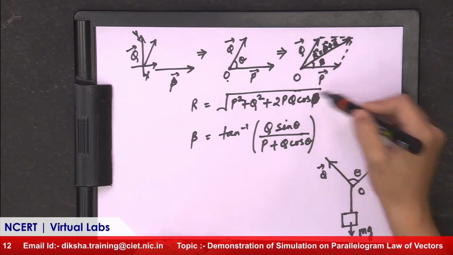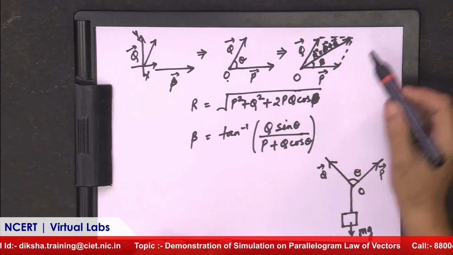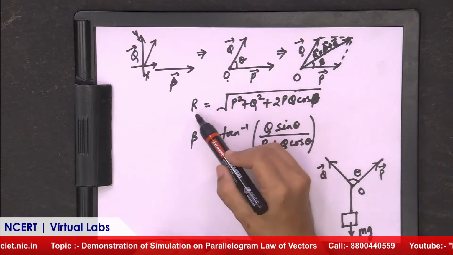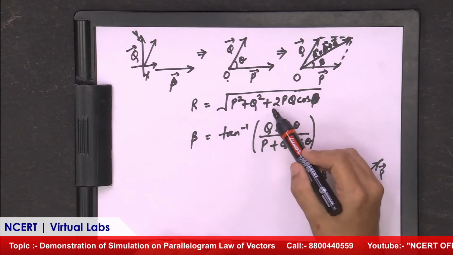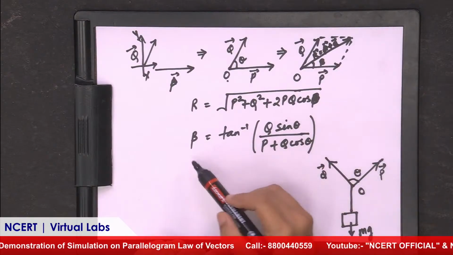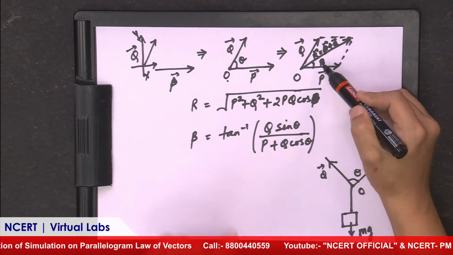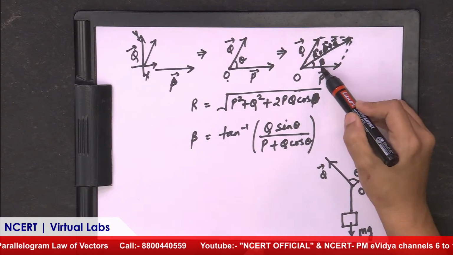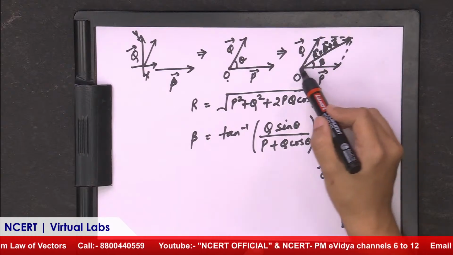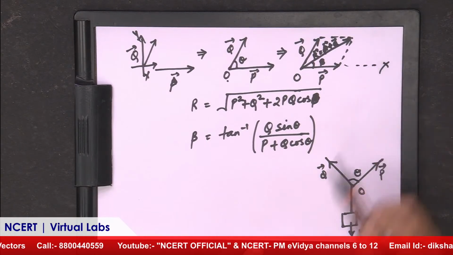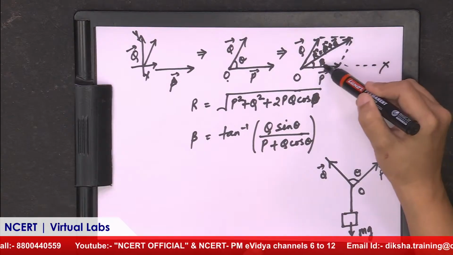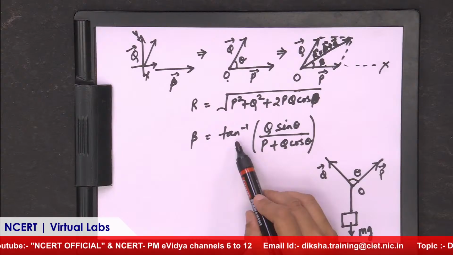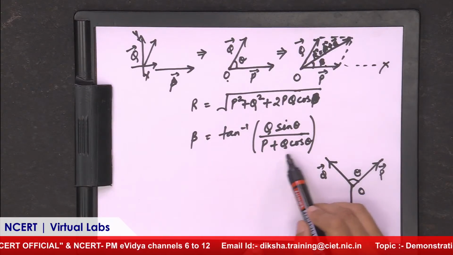Mathematically we can derive it, and the formula we obtain for the magnitude of this resultant r is root over p square plus q square plus 2pq cos theta. And because it is a vector quantity, it has magnitude as well as direction, and we always take direction from the x-axis. This is the x-axis. It makes an angle beta from the x-axis. This angle is given by tan inverse of q sin theta upon p plus q cos theta.